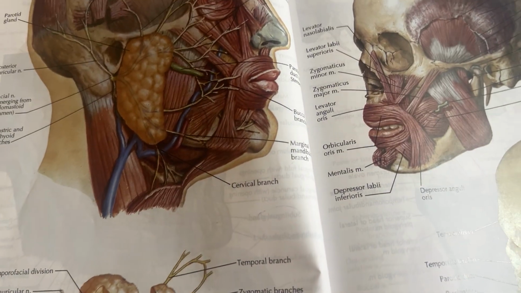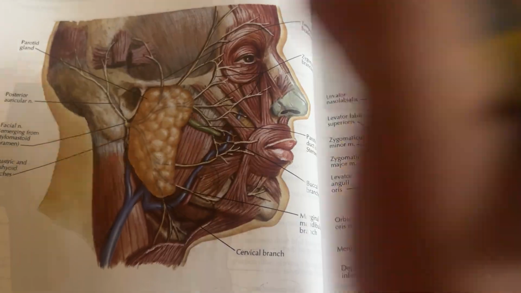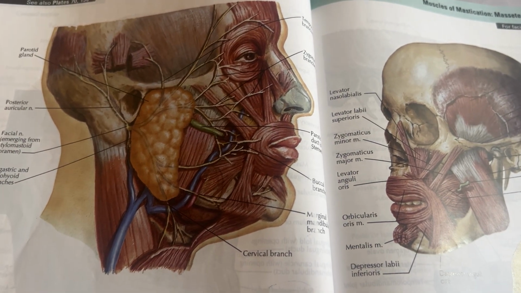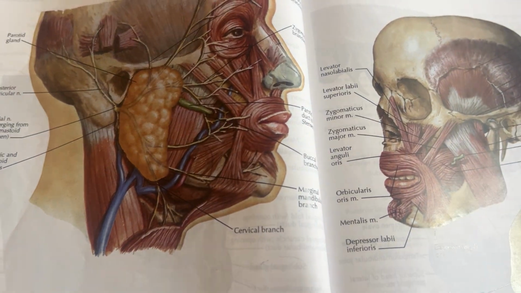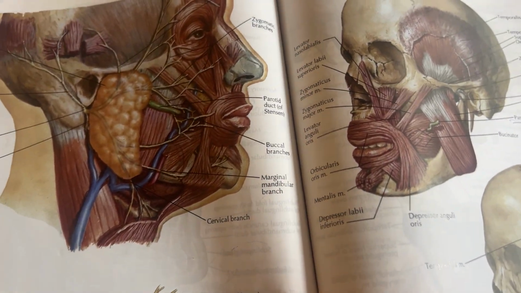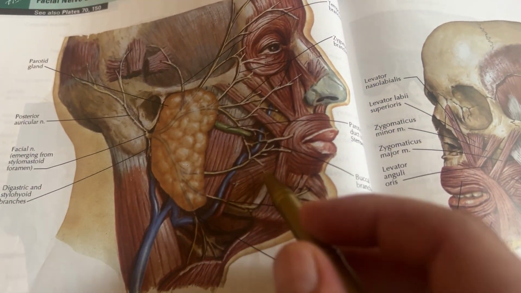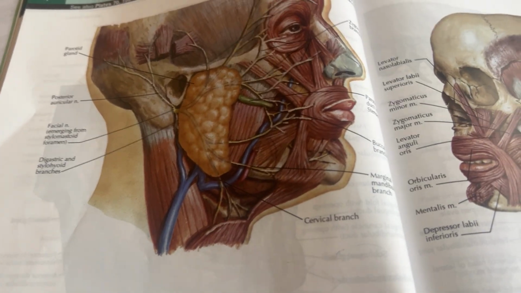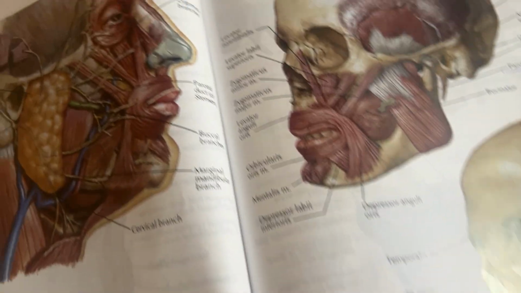So the buccal branch of the mandibular nerve is from the trigeminal nerve, while the buccal branch of the facial nerve is a branch from the facial nerve. The buccinator muscle is also related to the parotid lymph nodes.